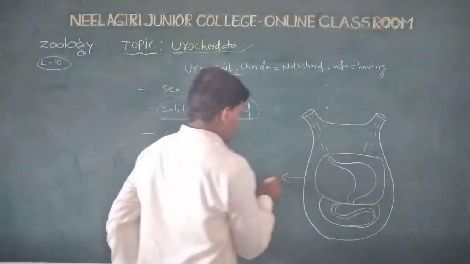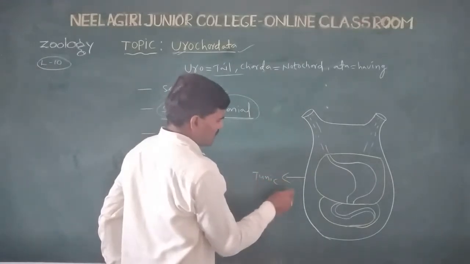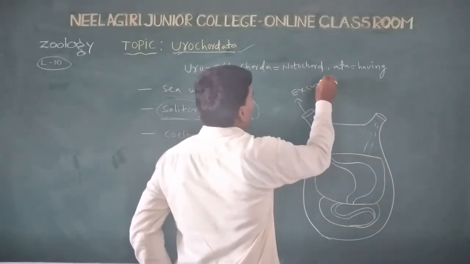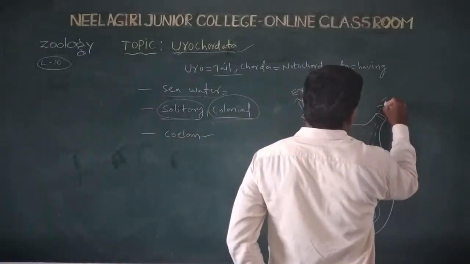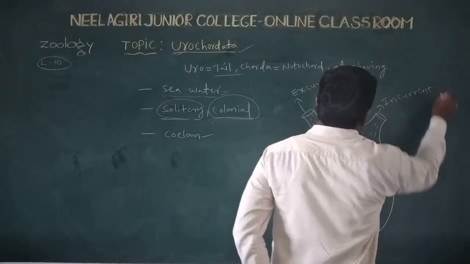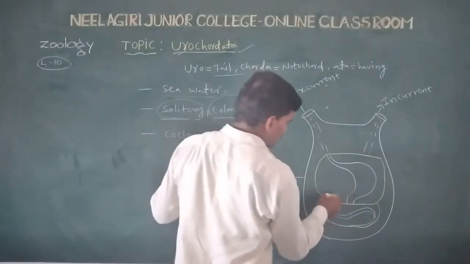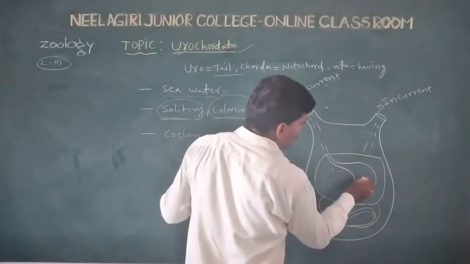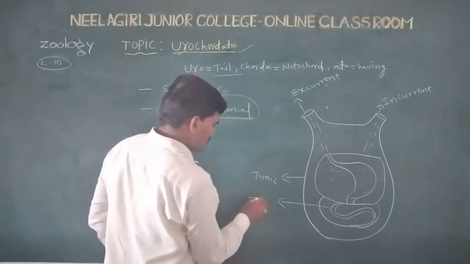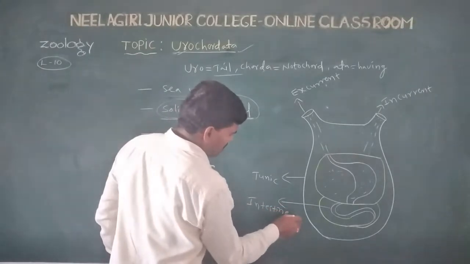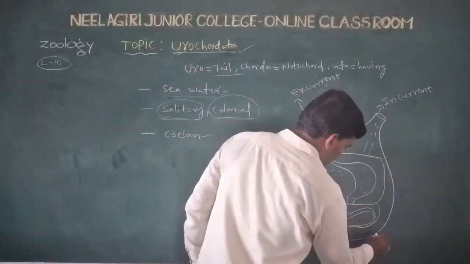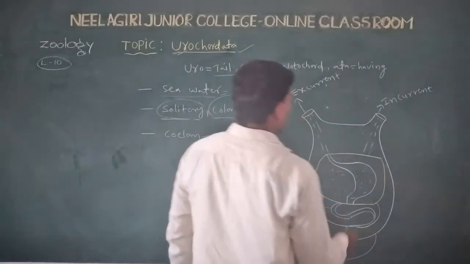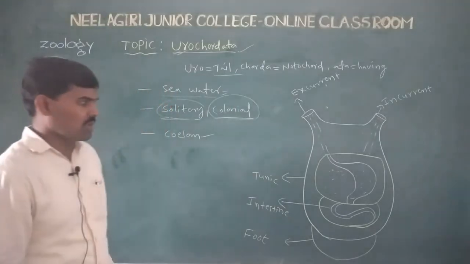This is the test or tunic, the excurrent siphon, the incurrent siphon, the intestine, and this is the foot. So this is the Urochordate animal.